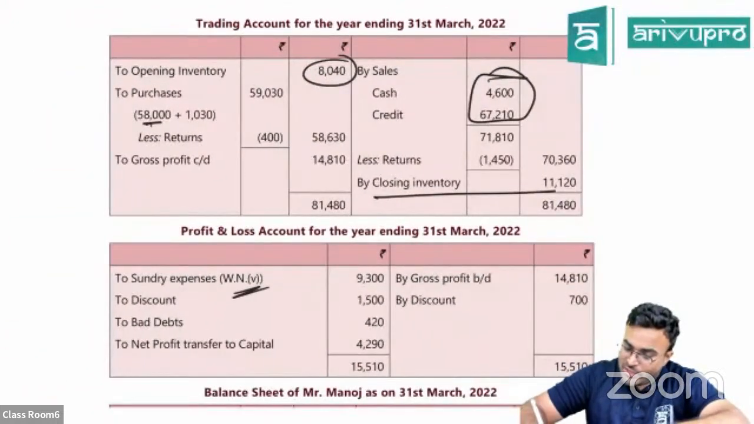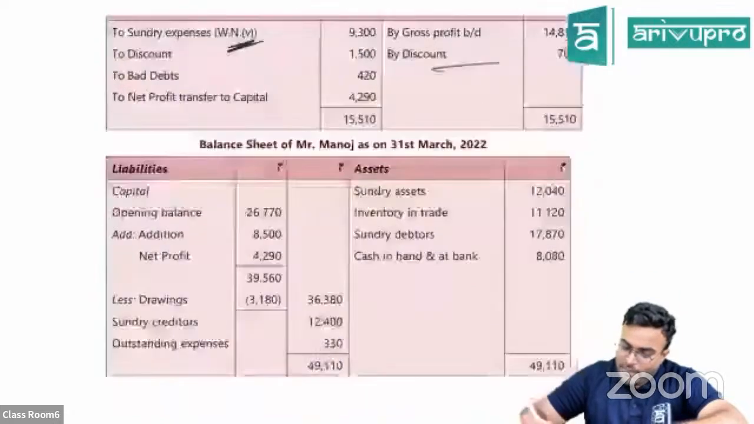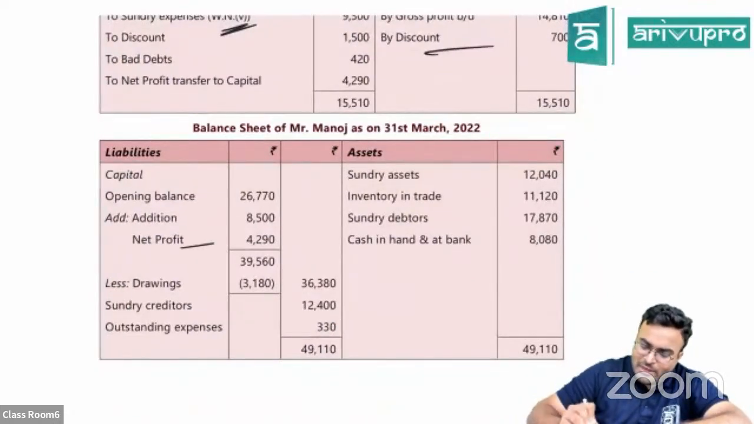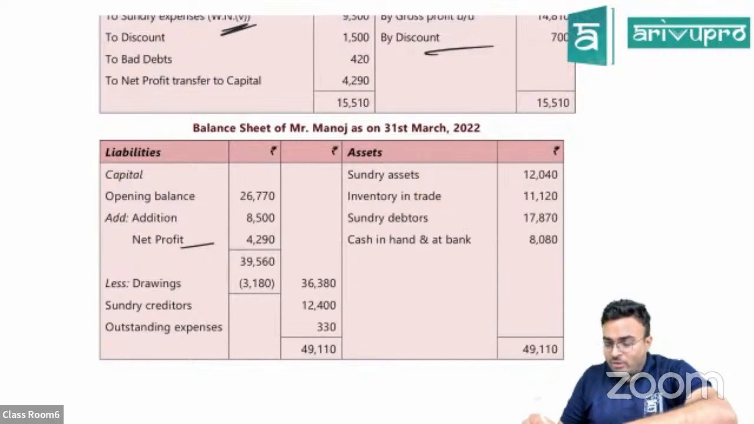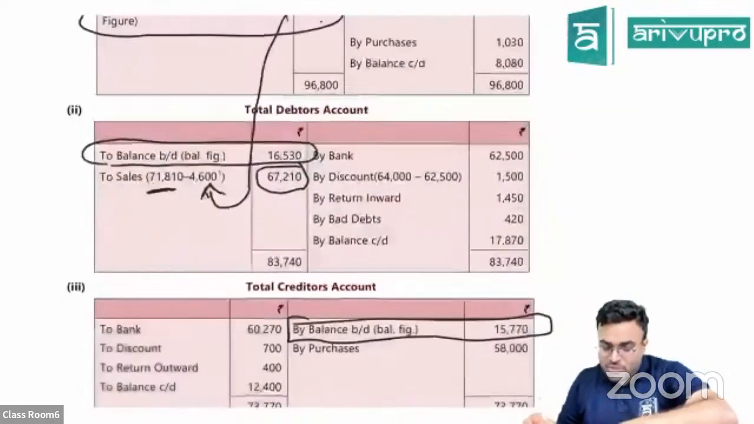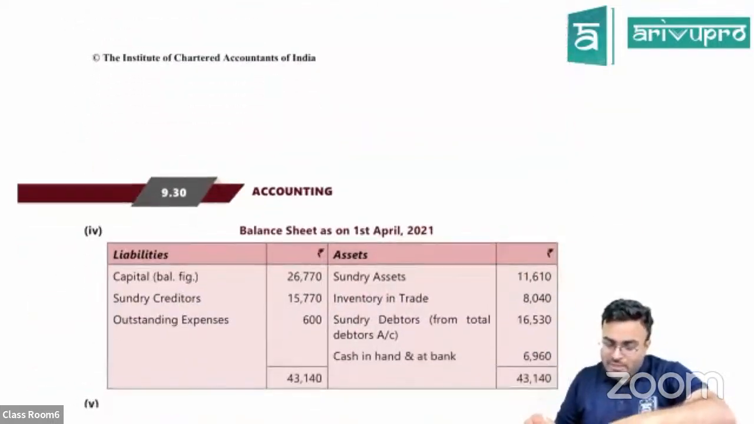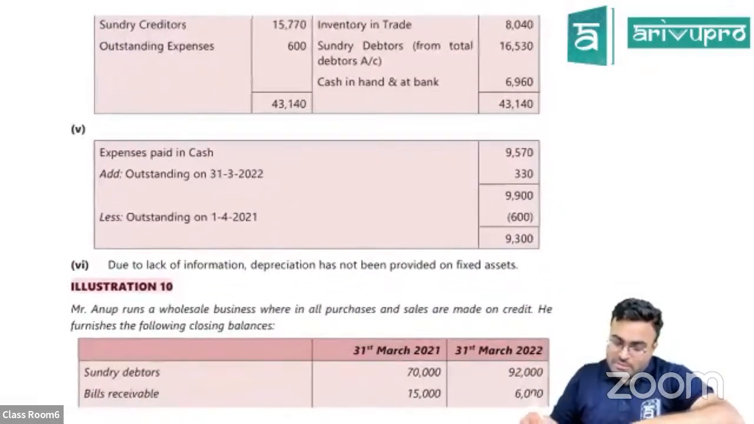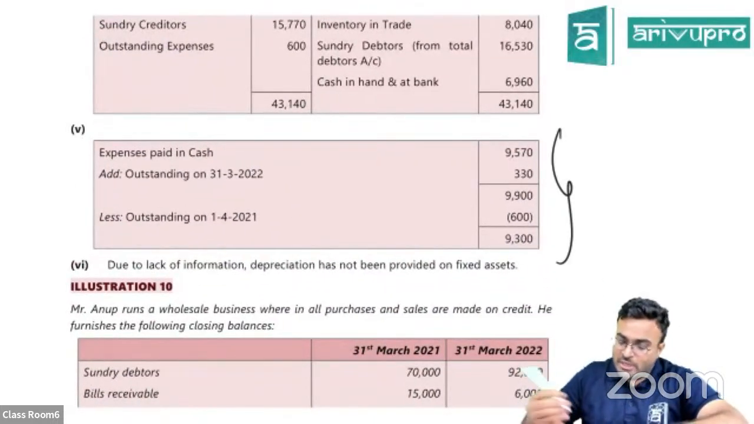Rest of the things are all general items in your P&L. Balance sheet also, be careful. Net profit you have to add, less drawings. This you already know. I don't think there is any other complication in this question. That should be it, guys. Yes, see, adding outstanding, removing outstanding, all that they have done.